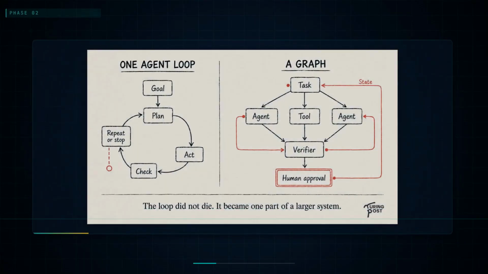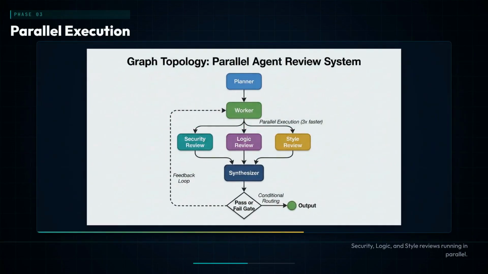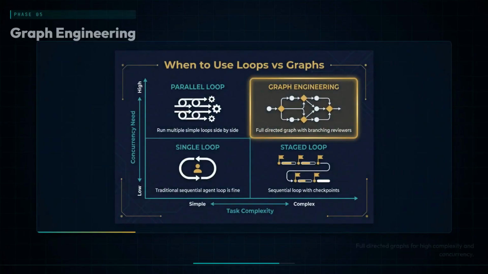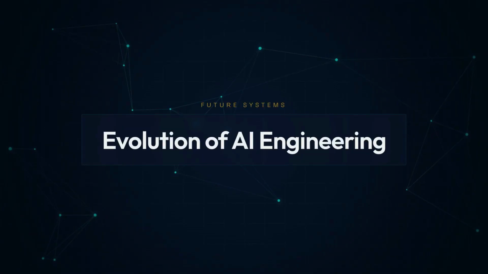Prompt, loop, graph. The 3 stages of a technological revolution that is just getting started. The architectures we build today define the intelligence of tomorrow. It's time to stop prompting and start engineering. Stay ahead of the curve. The evolution of AI engineering continues.